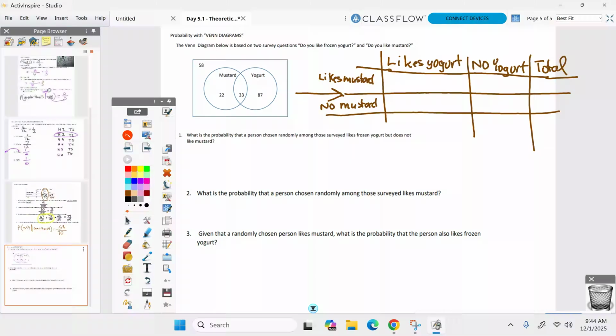And then a good old total column. Always have to have a total after. All right, ready to fill it in here with me.